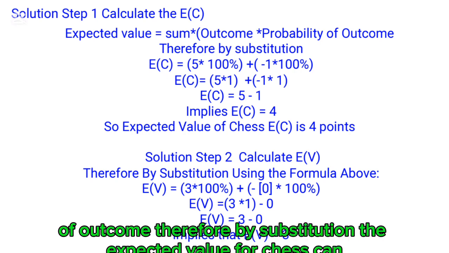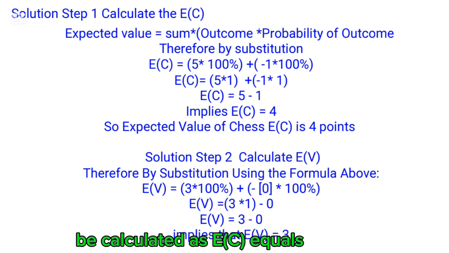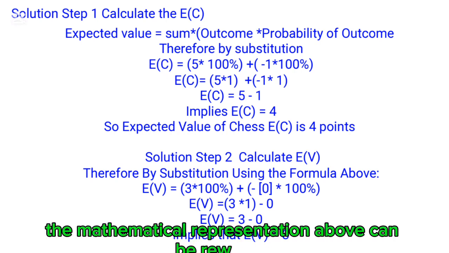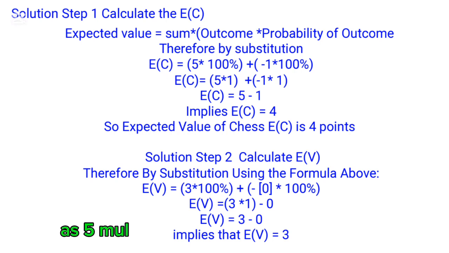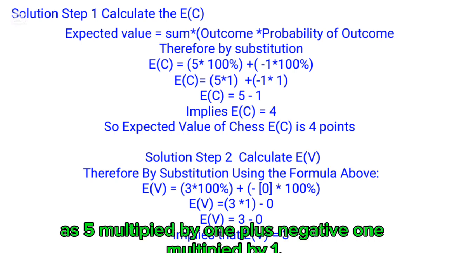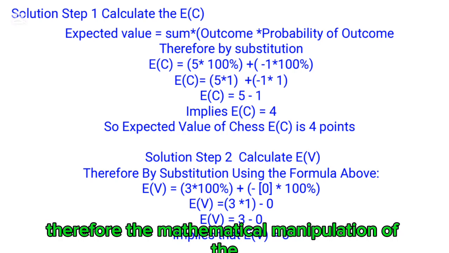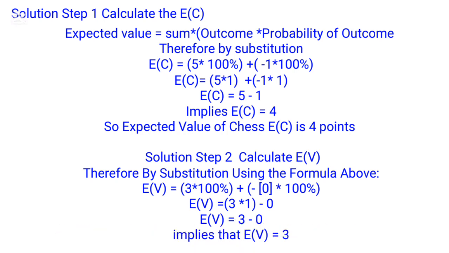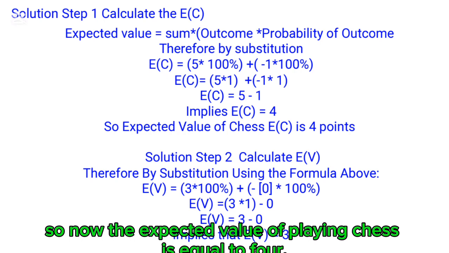Therefore, by substitution, the expected value for chess can be calculated as EC equals 5 multiplied by 100% plus -1 multiplied by another 100%. The mathematical representation above can be rewritten as 5 multiplied by 1 plus -1 multiplied by 1. Therefore, the mathematical manipulation of the above gives the result of 4 points as a reward. So now the expected value of playing chess is equal to 4.